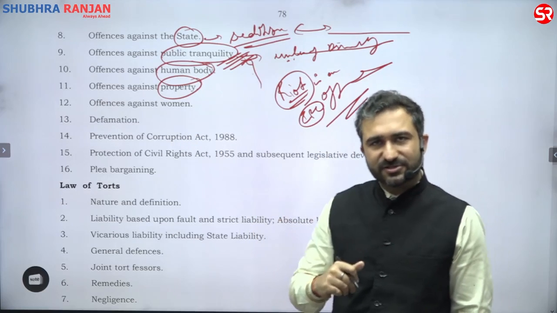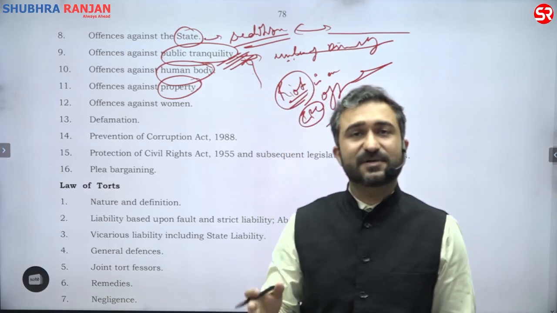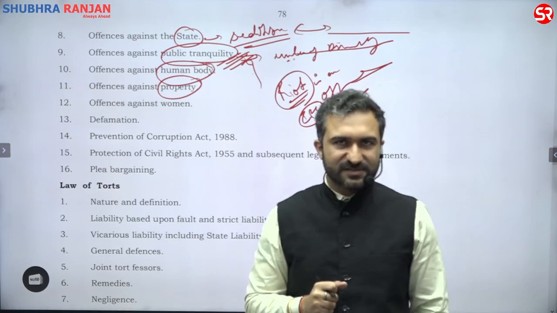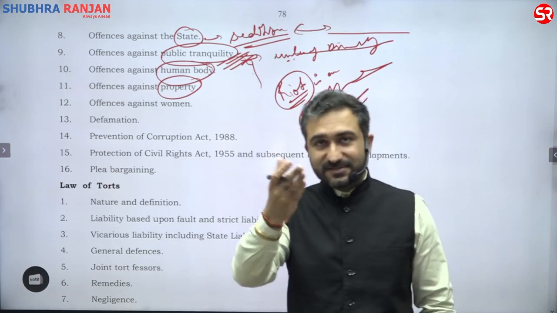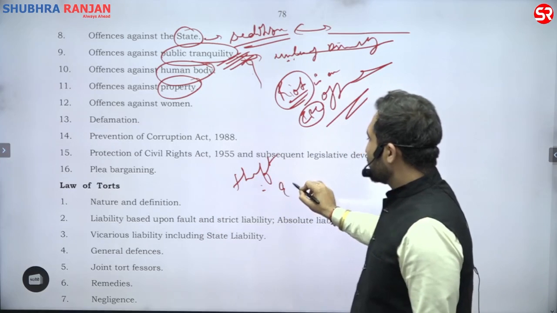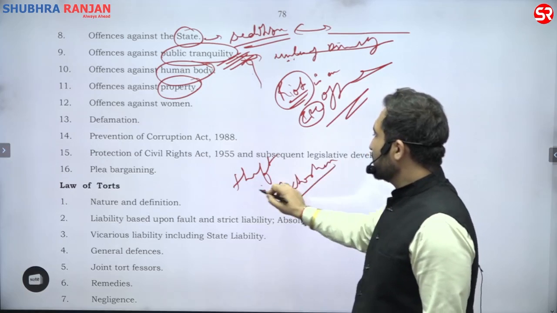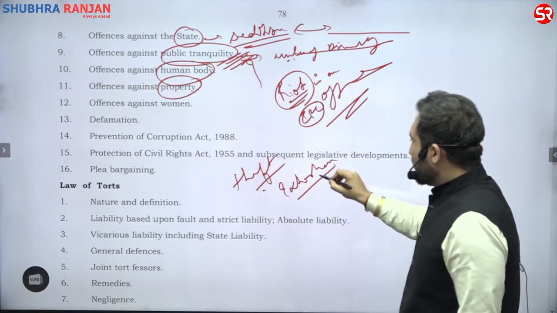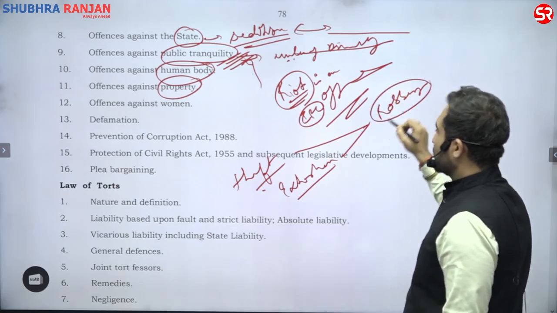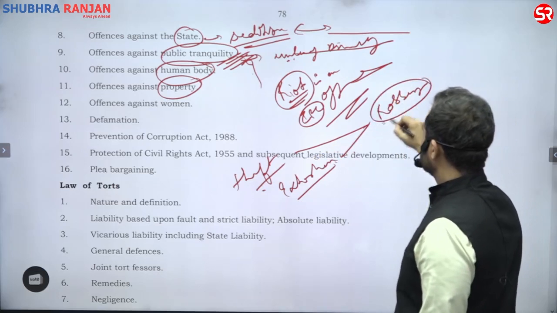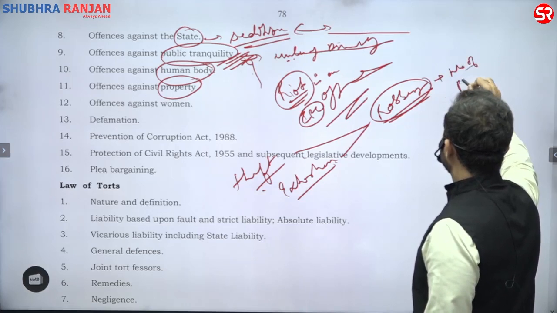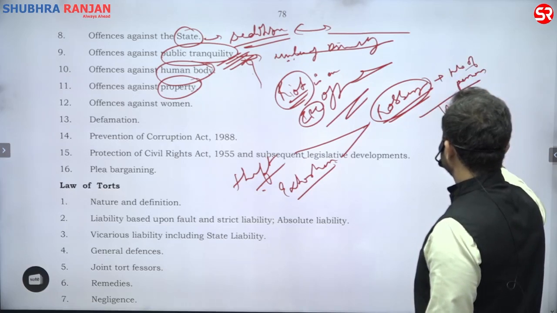Then there is one aspect of extortion. Then one aspect called criminal misappropriation. One aspect called robbery, which is theft and extortion both. In a particular situation, theft and extortion is considered as robbery. See the beauty of these crimes. There is one thing called theft, one thing called extortion. We will learn the difference between the two. Theft and extortion become robbery in a certain situation. And if you add the number of persons here, it becomes dacoity.